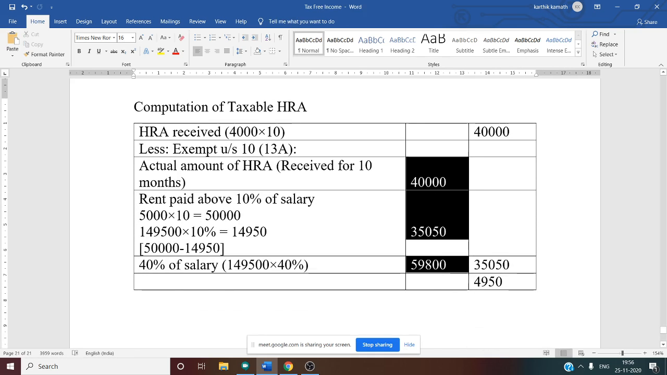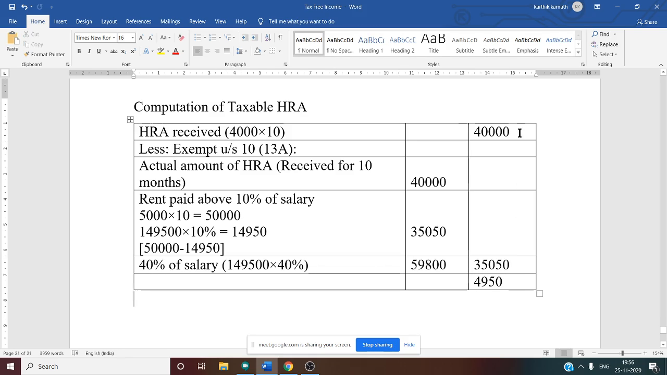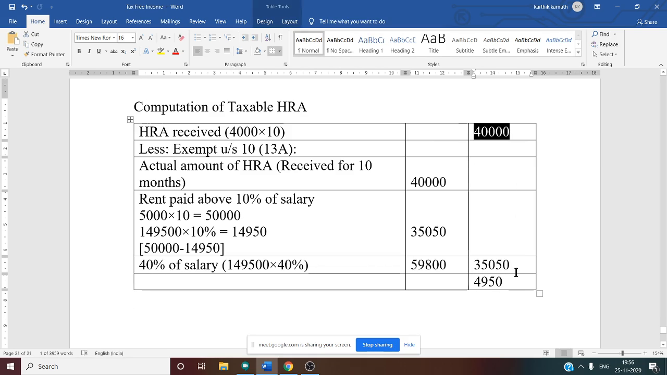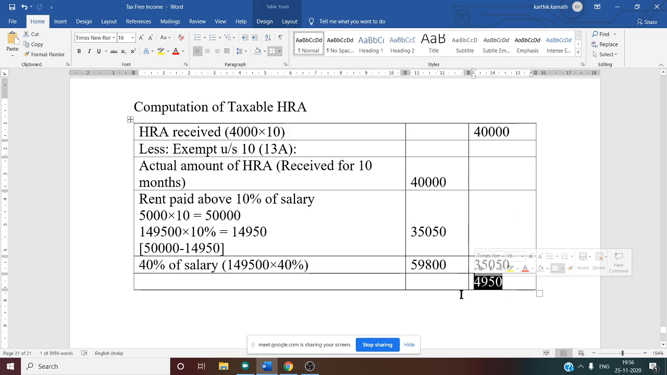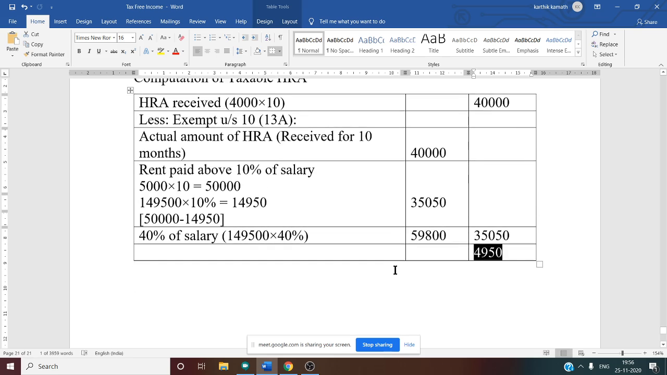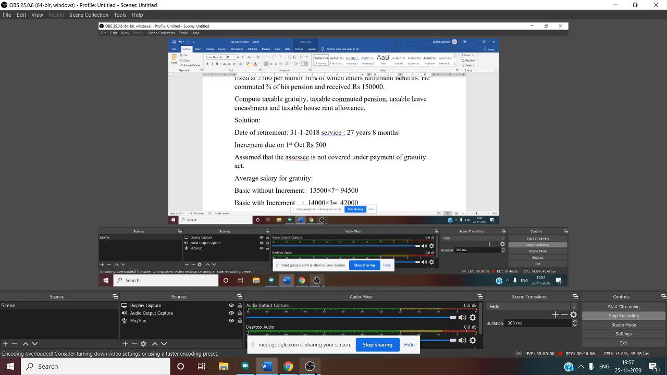So among these three, whichever is least is exempt. Which is least? Second one. Second one is least. So 35,050 is least, that is exempt. So remaining is taxable. That is 40,000 minus the exempt amount. So taxable amount is 4,950. So this is the taxable HRA. So all the four parts of the problem we have solved. So any doubt regarding